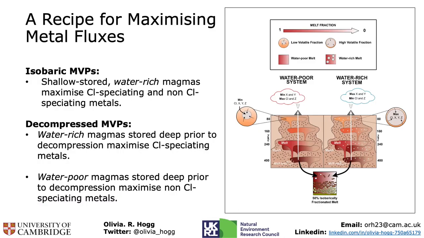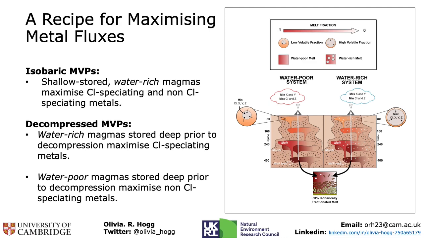To address these questions, we modelled crustal MVP development through isobaric crystallization and decompression using 4 hypothetical arc magmatic systems and 3 theoretical metals. The major headlines that emerged were that magmatic water plays a fundamental role in determining the maximum fluxes of both chlorine speciating and non-chlorine speciating metals in MVPs. Additionally, the pressure at which these magmas were stored during fractionation or prior to decompression had a major influence on the final flux of metals.